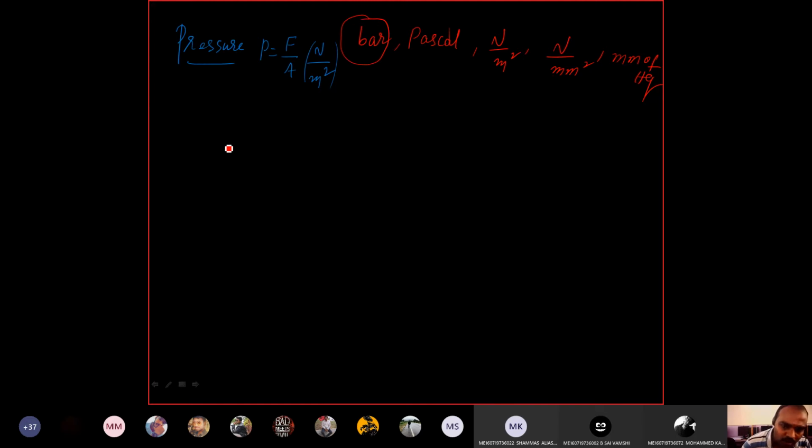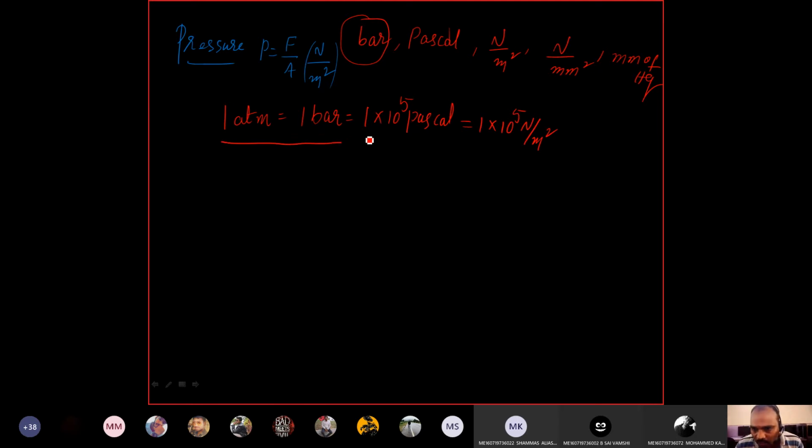So 1 atmospheric pressure is equal to how much? 1 bar. 1 bar is also written as 1 into 10 power 5 Pascal. 1 Pascal is equivalent to 1 Newton per meter square. This is the conversion. 1 atmospheric pressure is 1 bar, 1 bar is nothing but 1 into 10 power 5 Pascal, and 1 Pascal is nothing but 1 Newton per meter square. Is it clear or not?